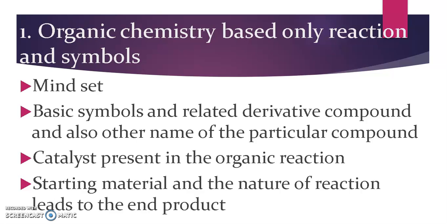Organic chemistry always depends on naming reactions. For a particular naming reaction there will be some nature. Whether there will be attachment at the alpha hydrogen, otherwise at the beta position, or whether it is an elimination. You have to learn the basic nature of the particular naming reaction and what the end product is. That is the main important thing while you are studying organic chemistry.